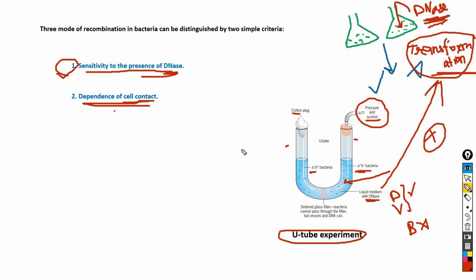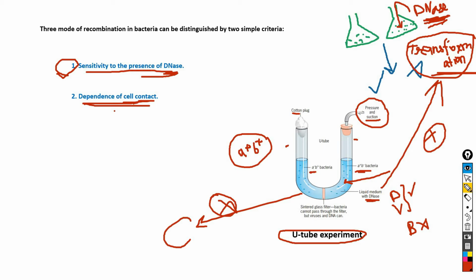So if recombinants of genotype A plus and B plus are obtained in this experiment, then this type of recombination is transduction. Because the glass filter doesn't allow bacterial cells to pass from one arm to the other arm, this experiment excludes the possibility of conjugation.